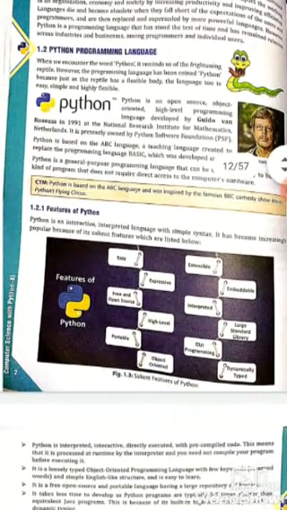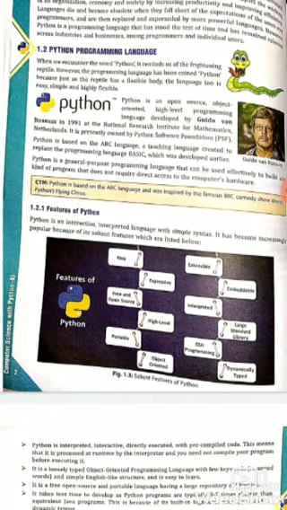Let's see the features of Python. Python is an interactive, interpreted language with simple syntax. It has become increasingly popular because of its salient features, which are listed below. So Python is interactive and interpreted. It means the Python language uses an interpreter to run the code.